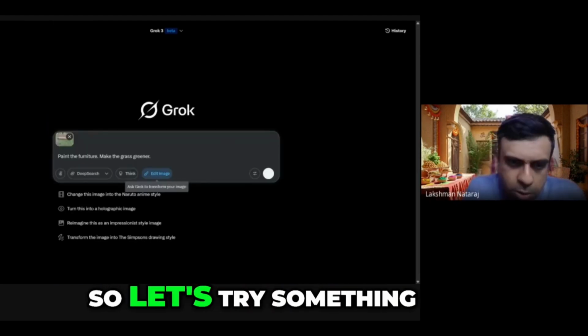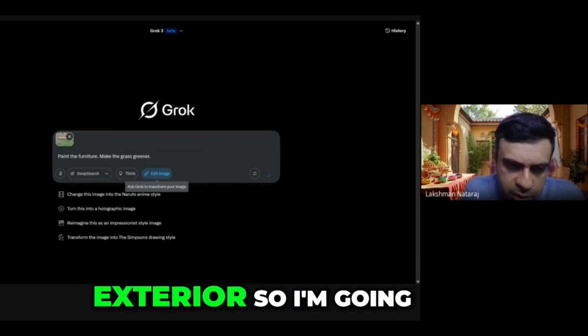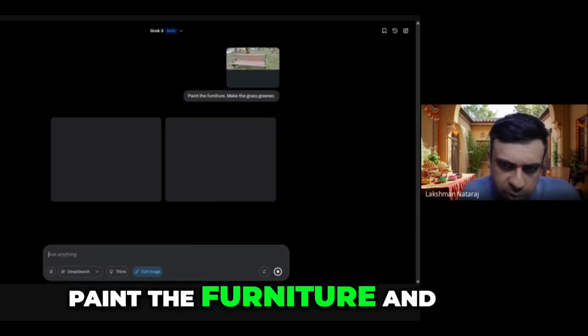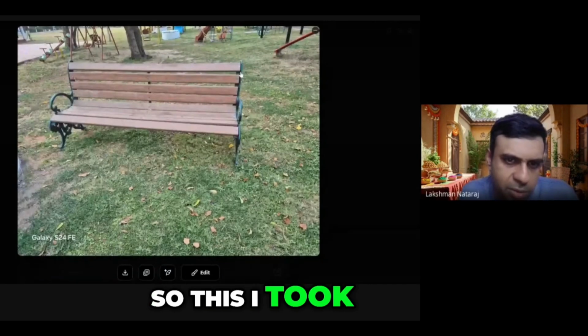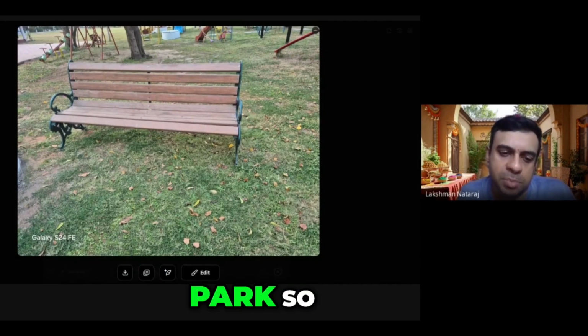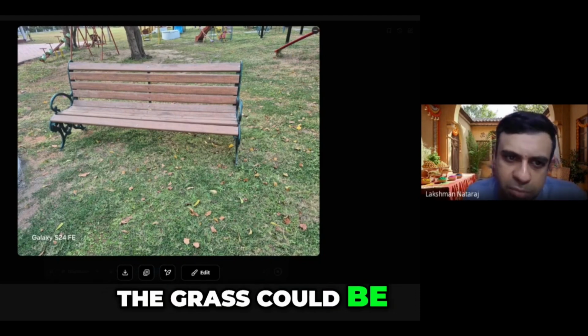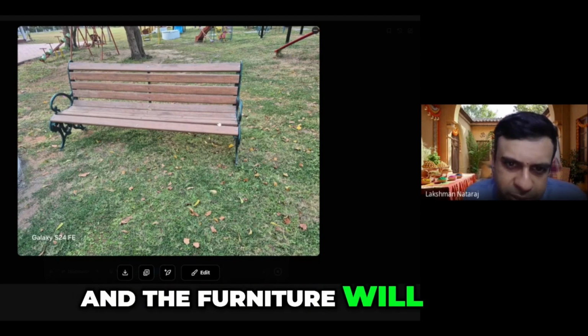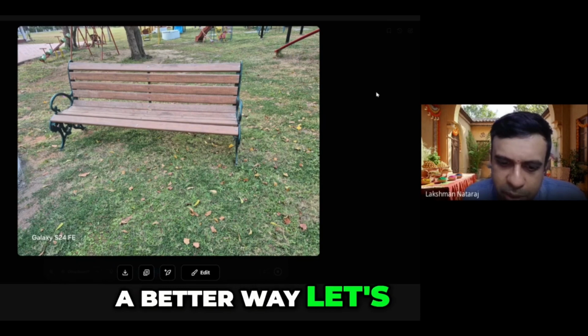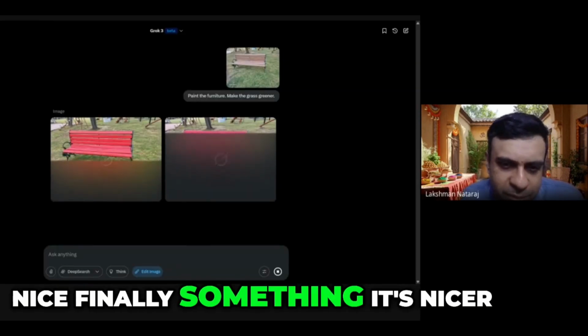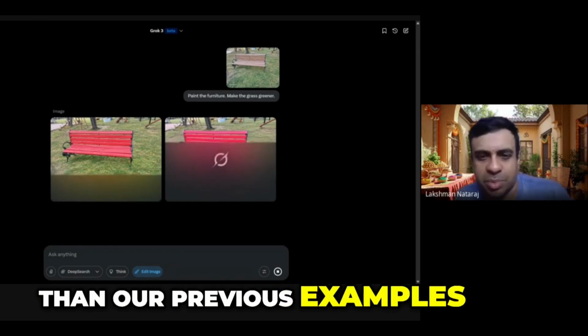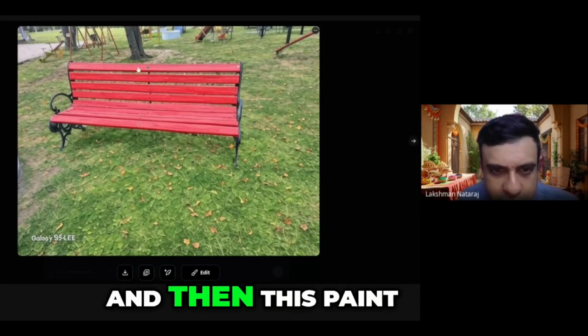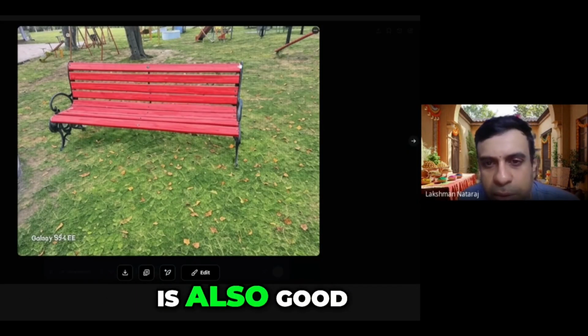So let's try something exterior. I'm going to say paint the furniture and make the grass greener. I took this outside in the children's park, so the grass could be much better than this, and the furniture could also be painted in a better way. Let's see what it does. Nice. Finally, something nicer than our previous examples. See how the grass is green, and the paint is also good.